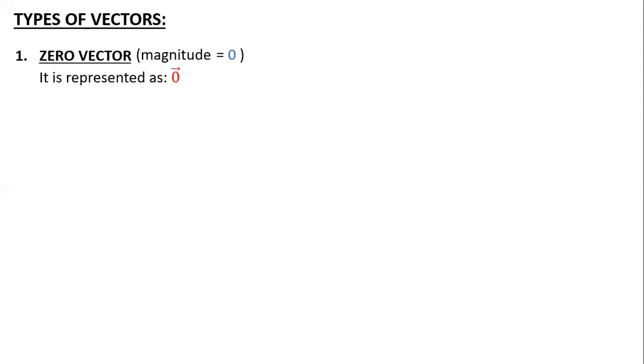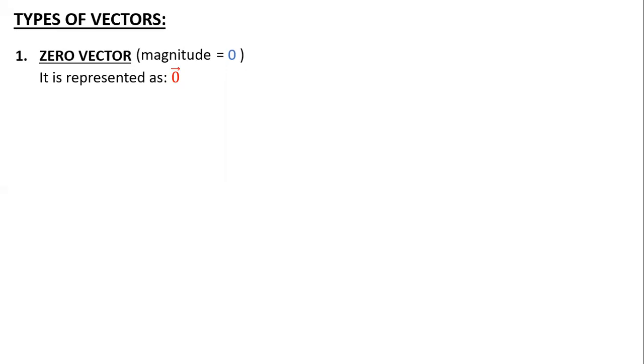Now, where do we basically use these zero vectors? These zero vectors are more specifically used in mathematical equations. Whenever we write some vector equations, we use this zero.